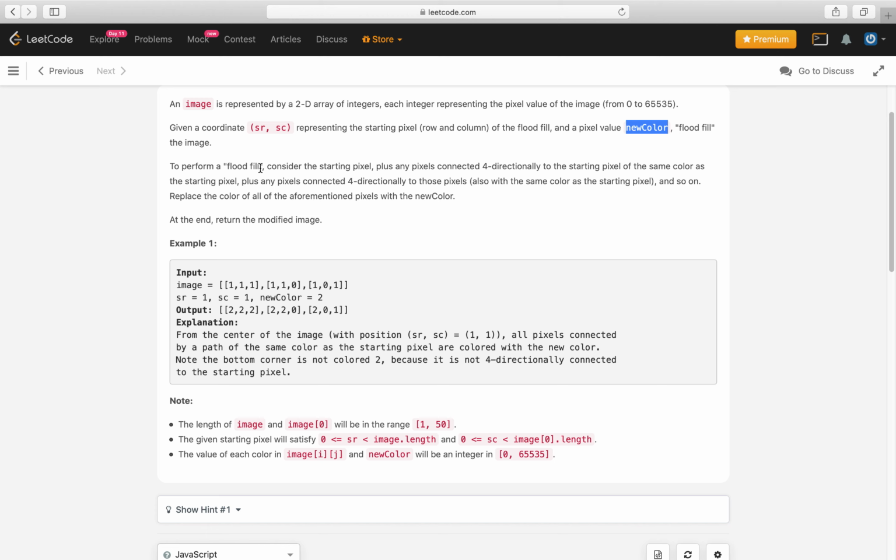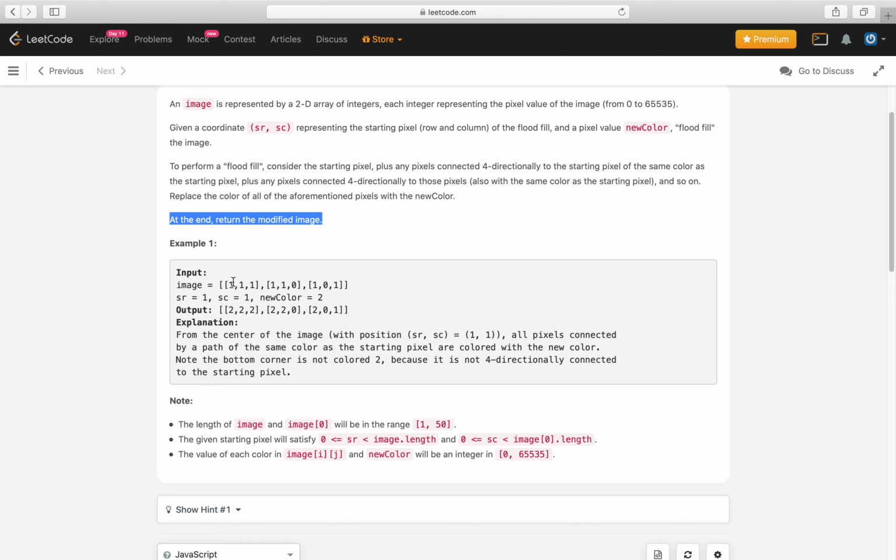We need to start from the starting row and column, and for each one traverse all the neighboring pixels which are four-directionally attached to it, and check whether it is equal to the starting pixel color. If it is, we replace it with the new color. It's like filling up with the new color the pixels which are connected. At the end, return the modified image.